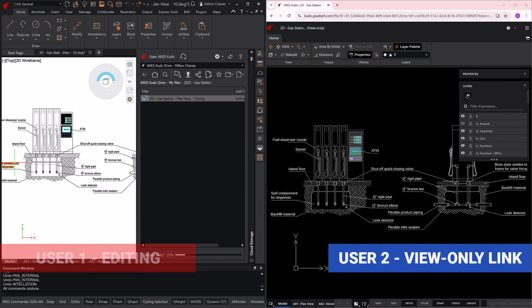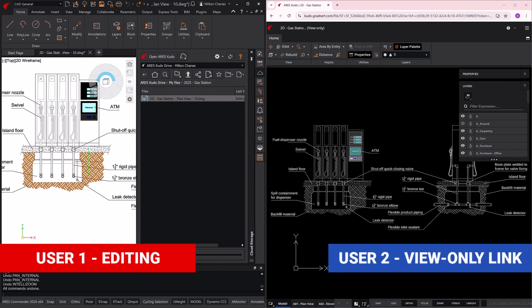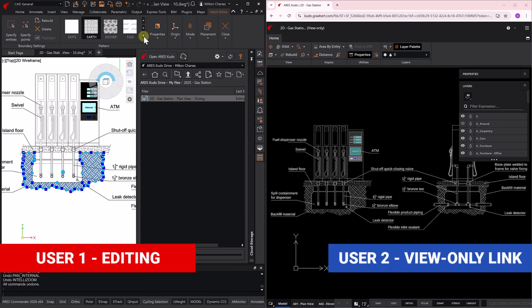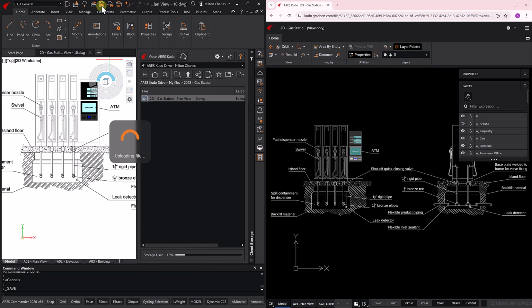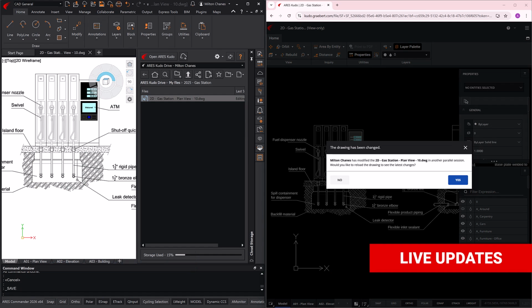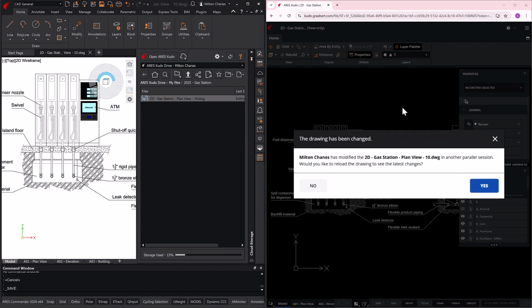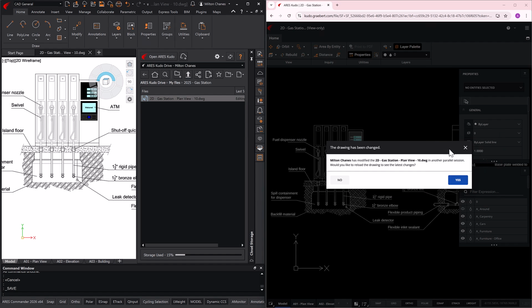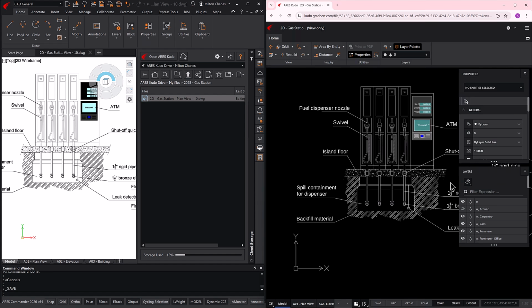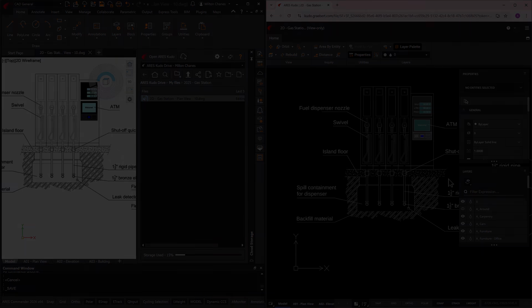If a user with editing rights makes changes to the drawing in ARES Commander, those changes are automatically updated in the cloud upon saving. Of course, if they have a Trinity license, they could also edit the drawing using ARES CAD or ARES Touch, and the result would be the same. Additionally, if the drawing is currently open, a notification will appear to inform them of the updated content. All users with access to the file can immediately see the modifications.